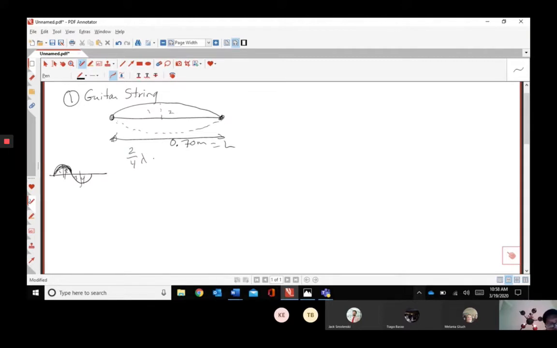So in this L, as you can see, we have 2 quarters, right? 1 quarter, 2 quarters L, which we know is like 1/2, right? 2 quarters will simplify. And when we multiply each side by 2, we multiply this side by 2, they cancel. So what do we have on this side? We have lambda equals 2L. Now let's see, does the wavelength equal 2L? Well, we know this is just half of a wavelength. You guys see it? And we know half of this is 0.7 meters. So the other half must be another 0.7 meters. So it'd be lambda equals 2 times 0.7 meters.